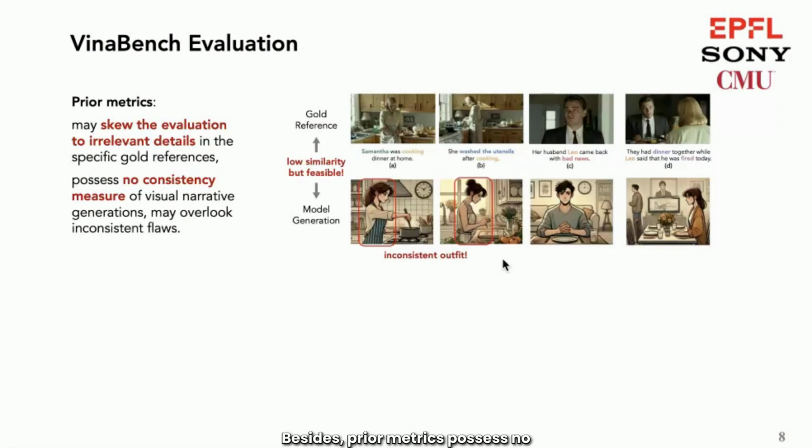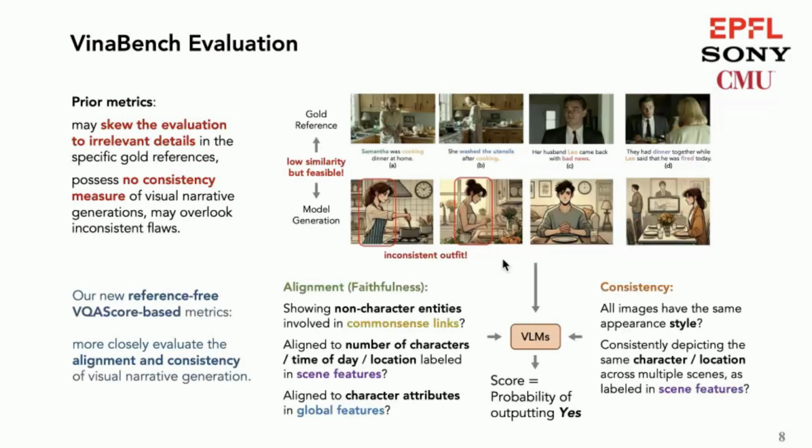Besides, prior metrics possess no consistency measure of visual narratives, which may overlook inconsistent flows in the model generation, such as an inconsistent outfit of the same character in the first and second generated images. To address these limitations, we propose a set of reference-free VQA-based metrics based on our annotated knowledge constraints to more closely assess visual textual narrative alignment and visual narrative consistency. Specific queries of our VQA-based evaluation are listed here, including 5 alignment aspects and 3 consistency aspects.